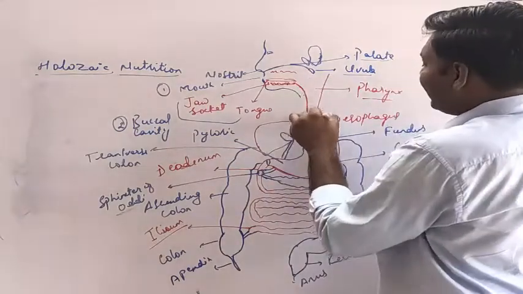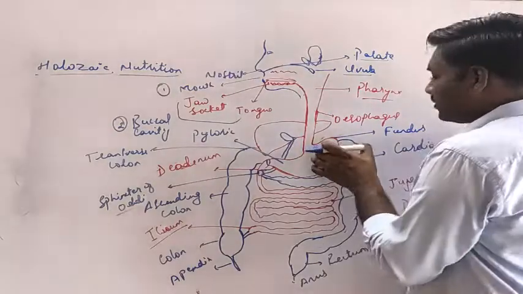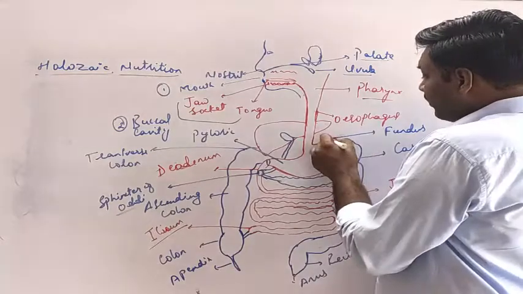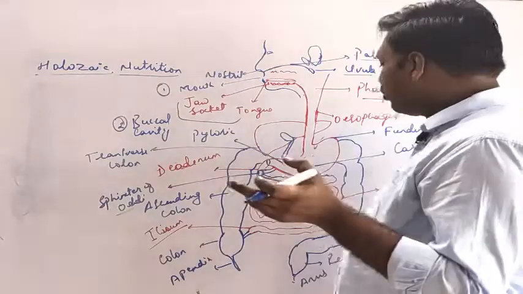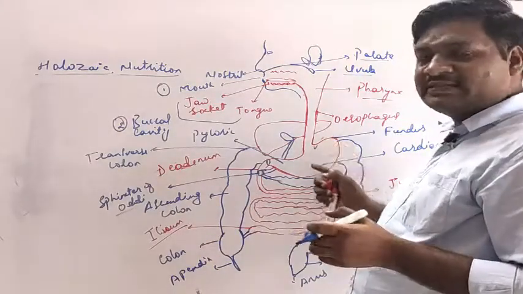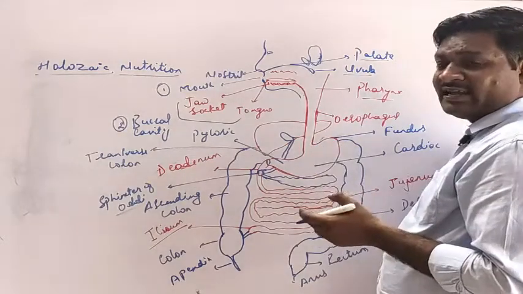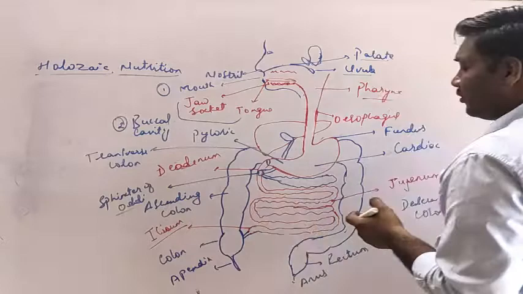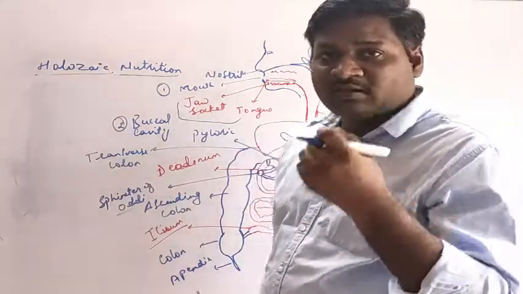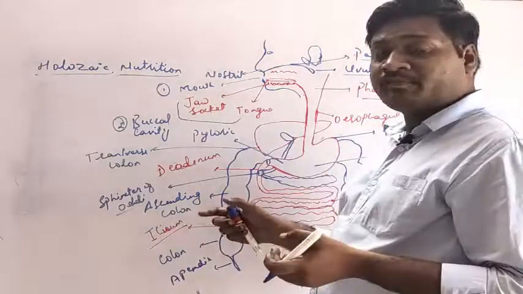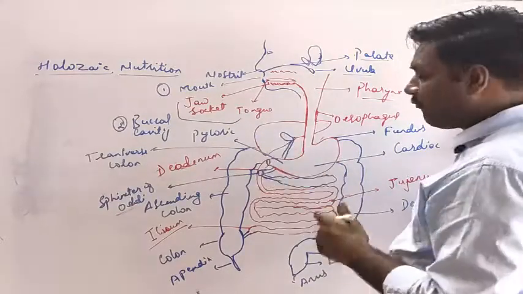Now, the food which has been taken will enter the esophagus. Through the esophagus, it will open into the stomach. Within the stomach, there is the presence of digestive juices like hydrochloric acid, which is secreted by cells. Three different types of cells will be seen here: oxyntic cells, neck cells, and parietal cells, which secrete the mucus, the hydrochloric acid, and the enzyme, and which will neutralize the acidic food material.